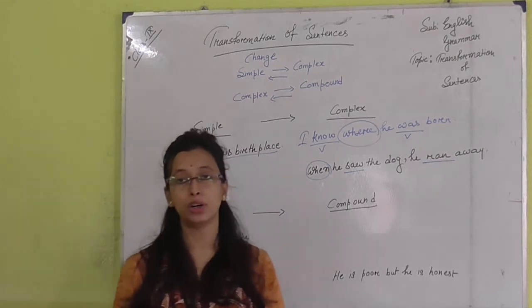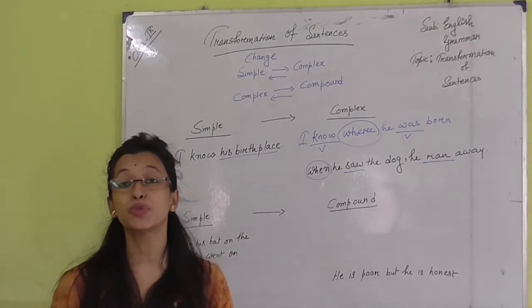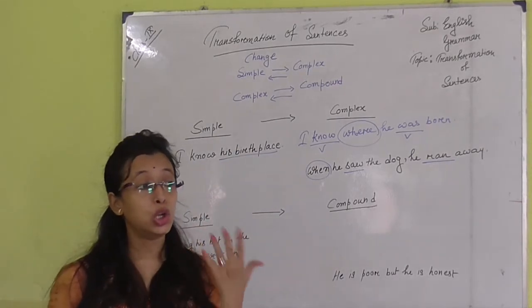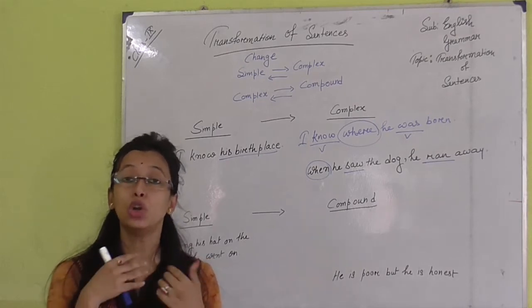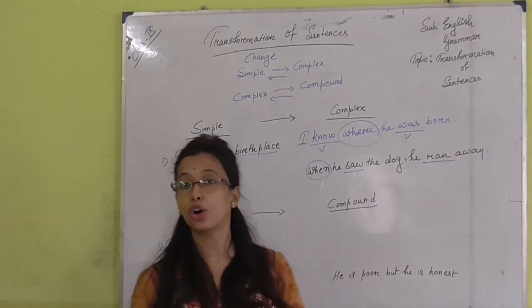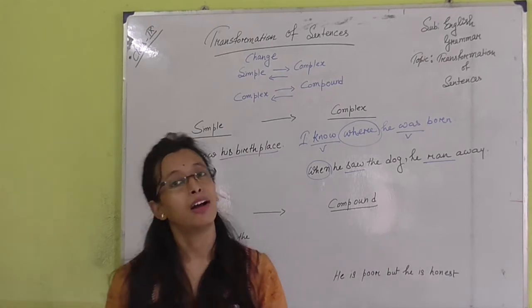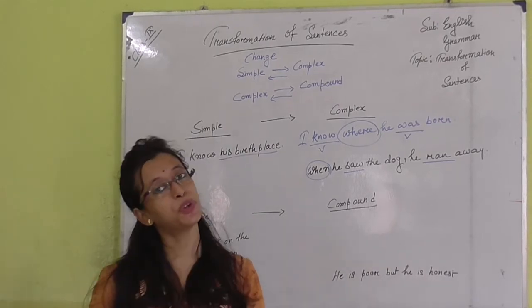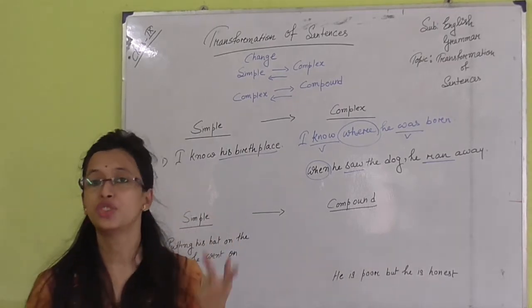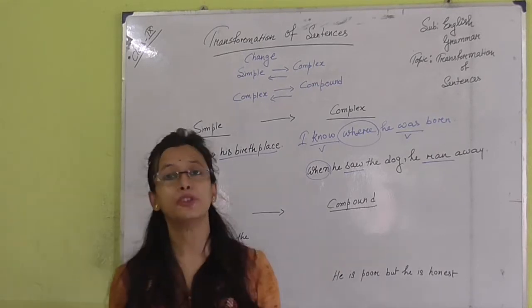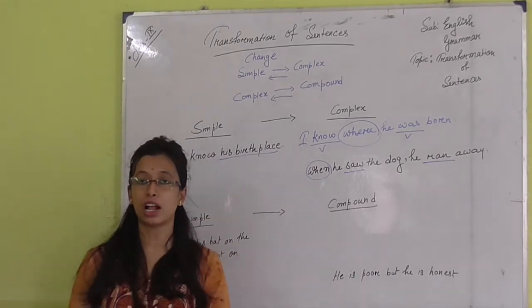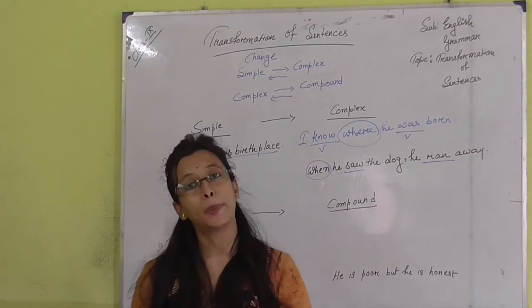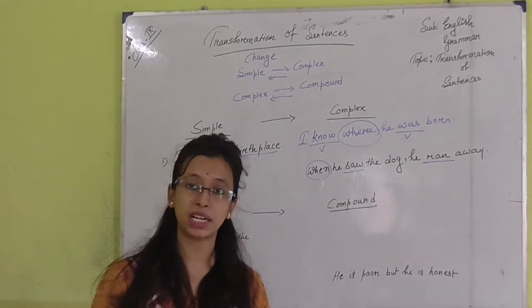In our grammar we have some non-finite forms which look like verbs, but they are not verbs. Like I already discussed in my previous video, there are gerund, participle and infinitive, and in participle there are two kinds, present participle and past participle.